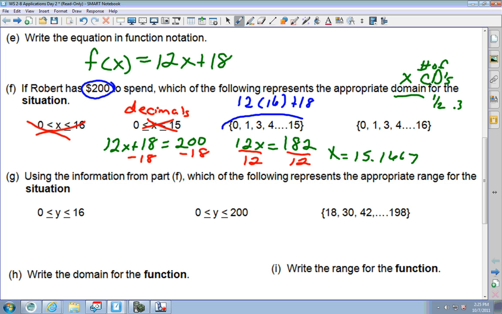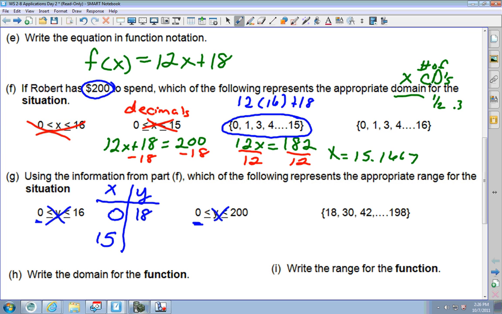So the largest amount I can have is 15, so this would be my answer. Now the next thing it says is, using this information for part F, which of the following is the appropriate range? Well, let's go in here. I know that the smallest amount when I build a table, if I buy nothing at all at 0, x and y, it starts at 18. Well, it doesn't start at 0, so it's not either one of these. And then my largest x number is 15. Well, go up there, and what is that?